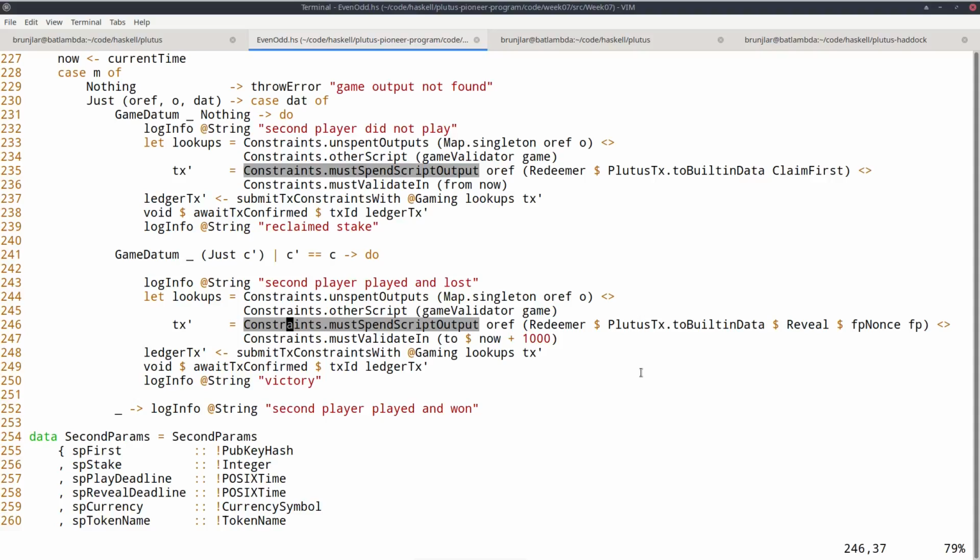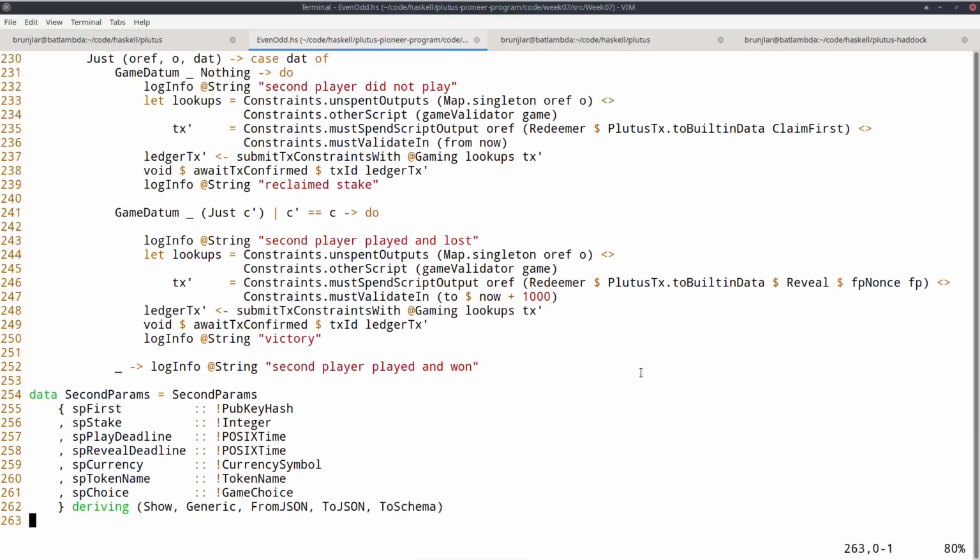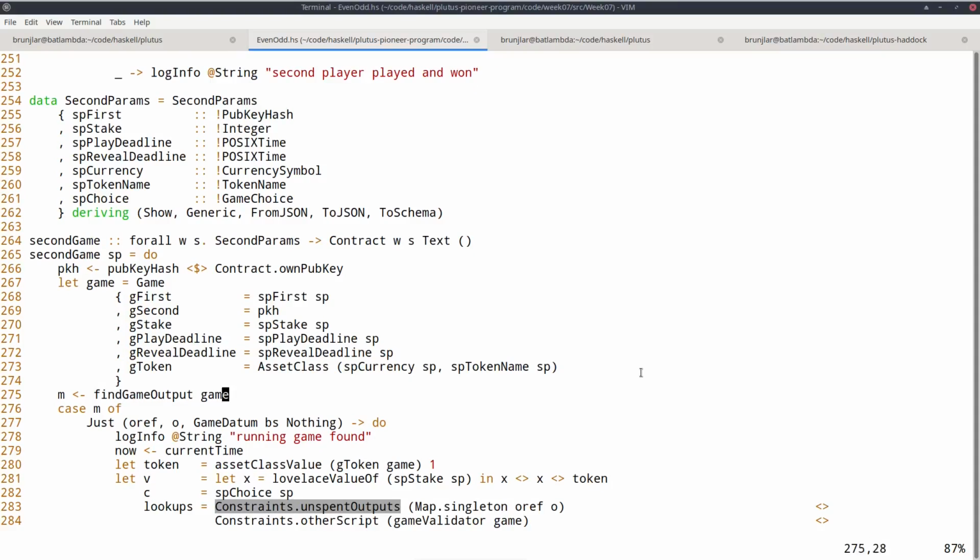We again need to specify the UTXO and we must provide the game validator. And then we submit and wait and have won. Now for the second player, the parameters are very similar, except that now we don't need to provide the second player because that's us, but the first player, stake, and the two deadlines as before, currency symbol and token name for the NFT as before, and the choice, the move we want to make. We don't need the nonce now because the nonce was only for the first player.